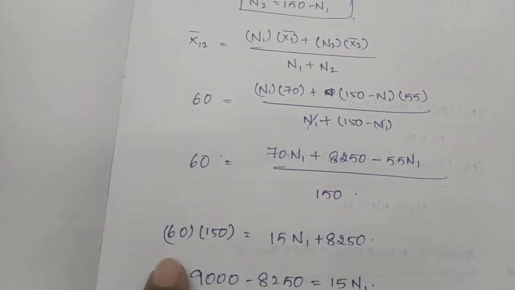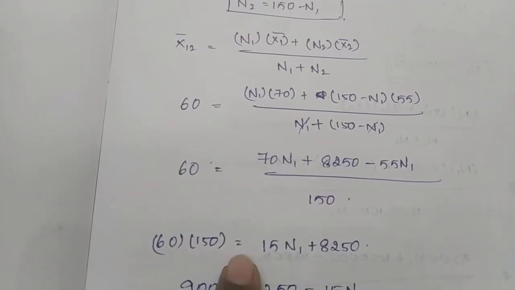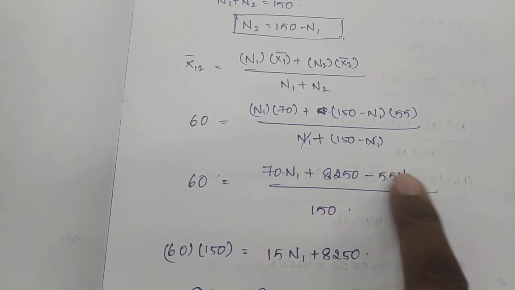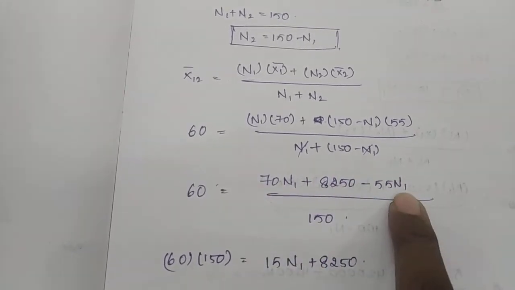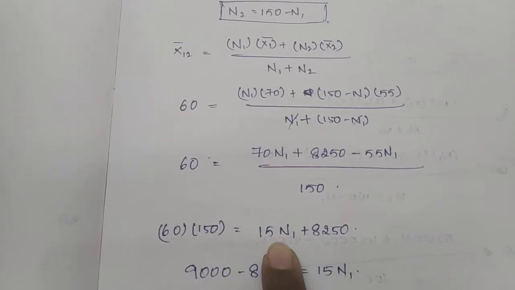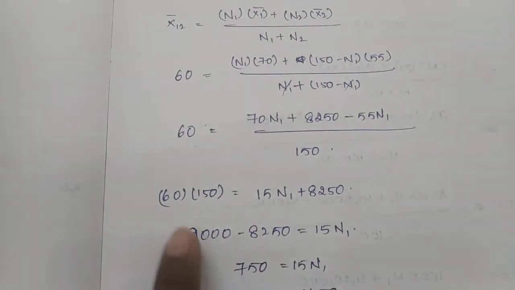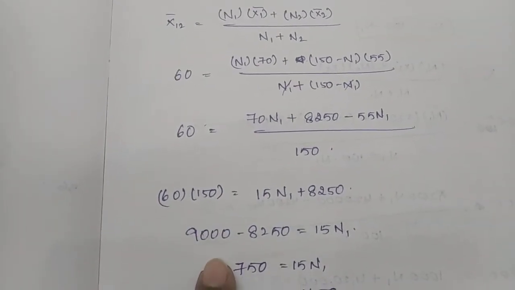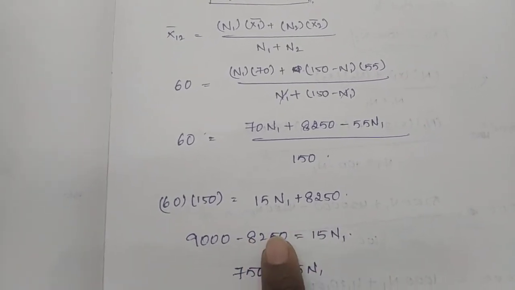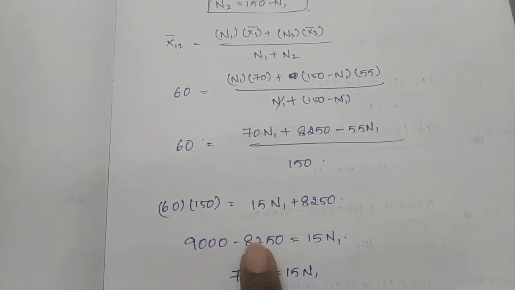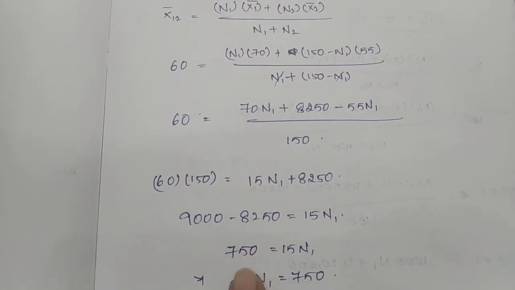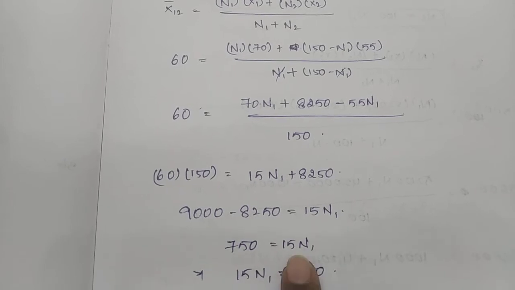See the next step. What I have done here? Cross multiply. 60 into 150 is equal to 70 n1 and 55 n1 is there. See here, 70 n1, 55 n1 is there. So 70 n1 minus 55 n1, how much we got here? 15 n1 plus 8250 as it is we have to write. Next step, what we have to do here? 60 into 150 is how much? 9000, and this 8250 bring this side, you will be getting minus 8250. Okay, after getting this side, it will be minus 8250 is equal to 15 n1, as it is you write down. So 9000 minus 8250 is how much here? 750 is equal to 15 n1.